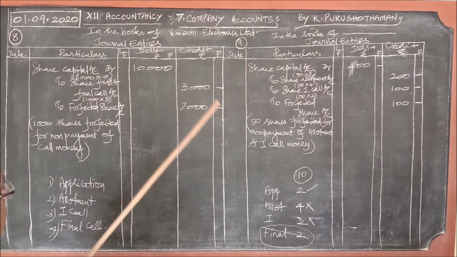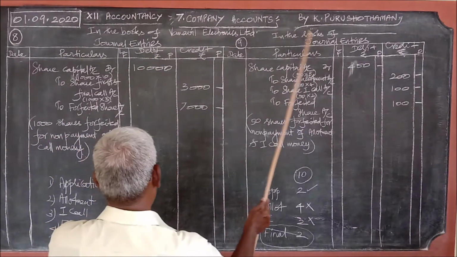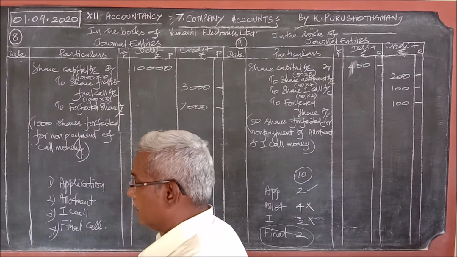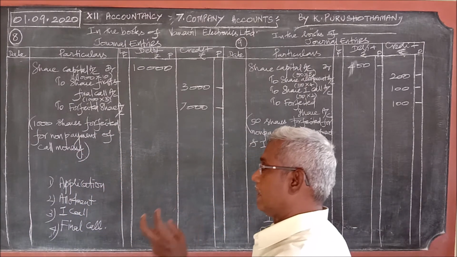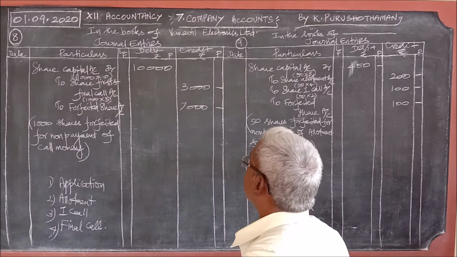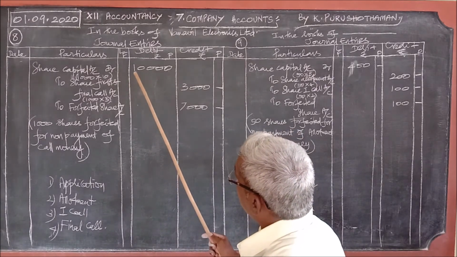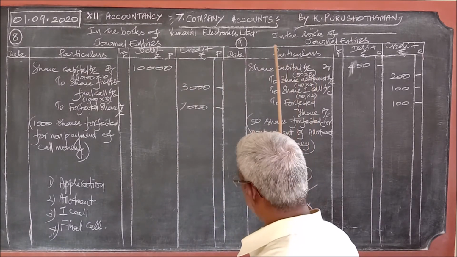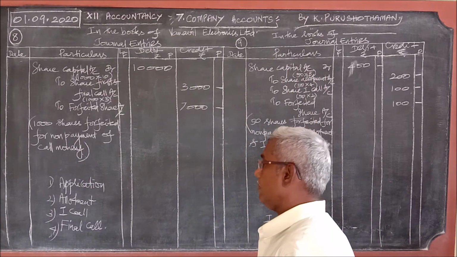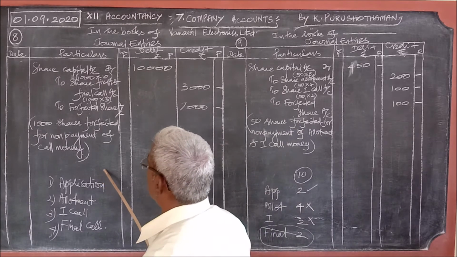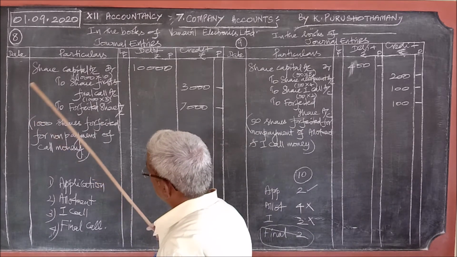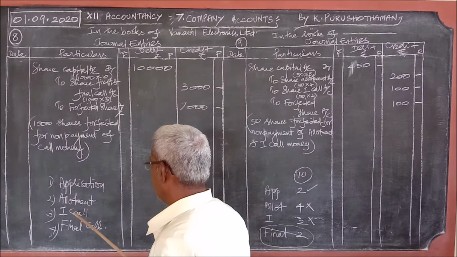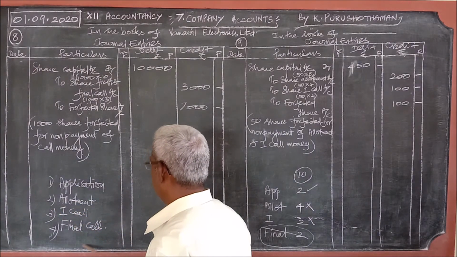What is the difference between 8 and 9? There are two main differences. One, the value of each share is 10. Here also the same 10 rupees. But in problem 8, the application money is paid, allotment money is paid, but first and final call only was not paid.